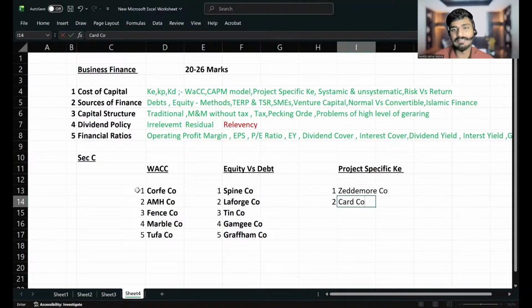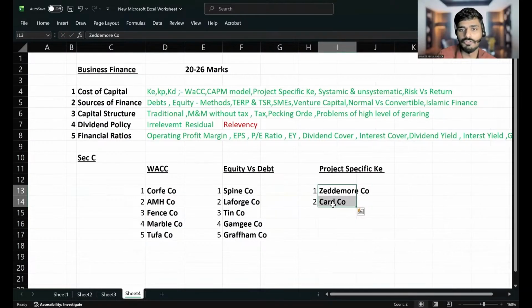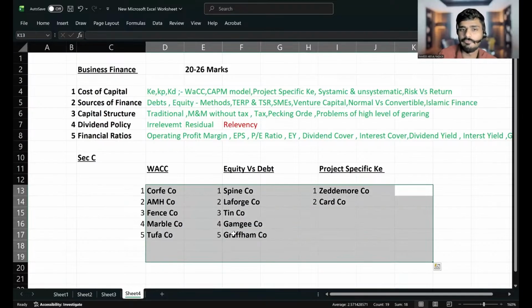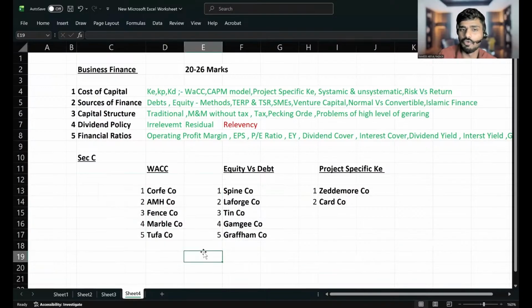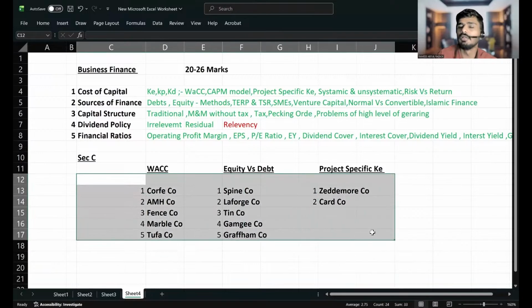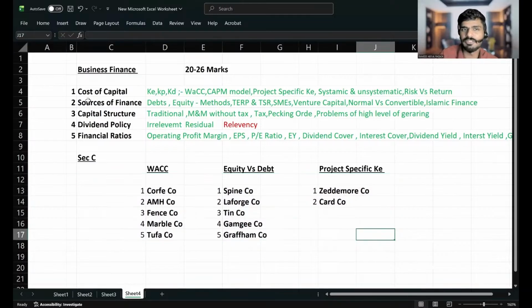In our normal class, we do solve the whole questions. All questions will be solved in our normal class. Now we are not in a position to solve all this, but I can tell you these are the important questions. If you are able to understand how to answer these questions, I can assure you full marks in calculation. Theory questions will be based upon the topics I have already discussed.